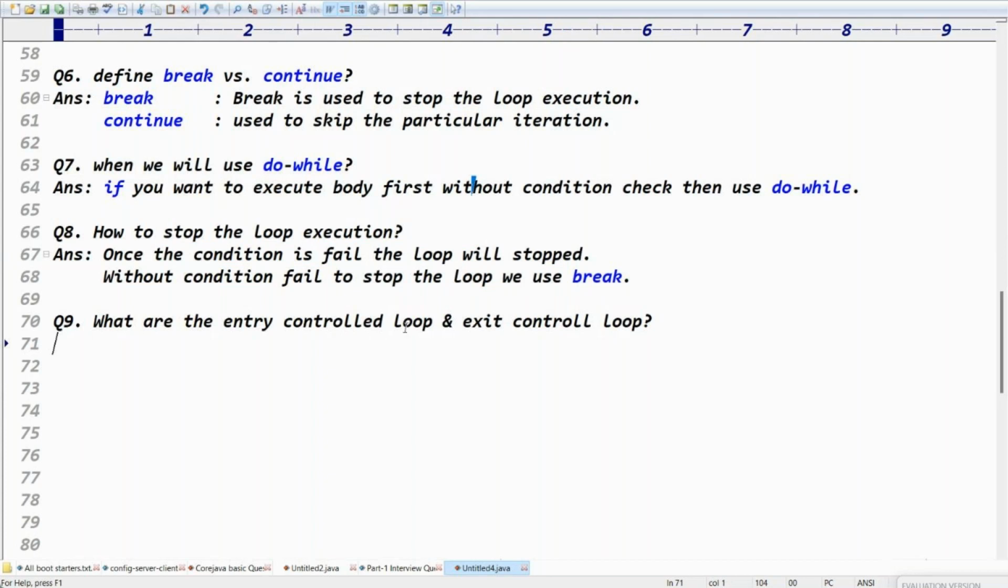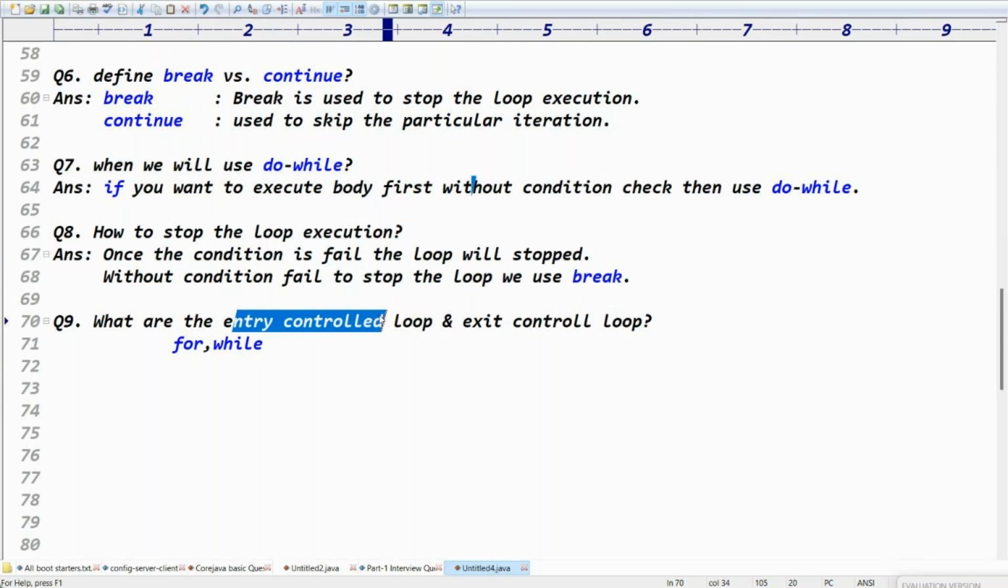What are the entry control loop and exit control loop? Entry control loop means what? While entering the loop, it is checking the condition. Tell me, guys, what are the entry control loops? For loop is entry control, right? Because the condition is checked, then we enter into the body. While is also entry controlled. Entry control means first check the condition, then enter into the loop.